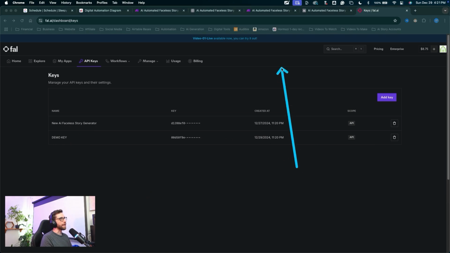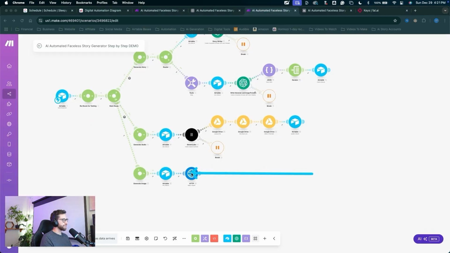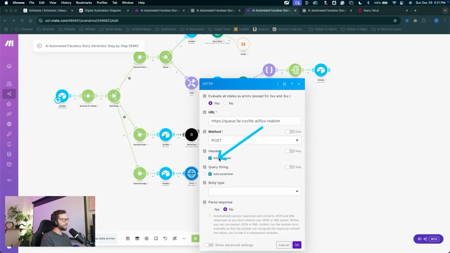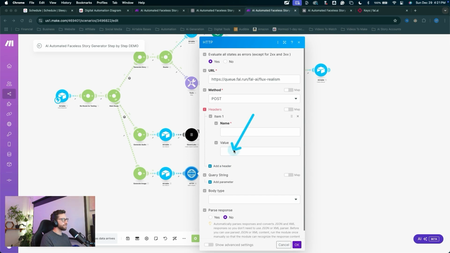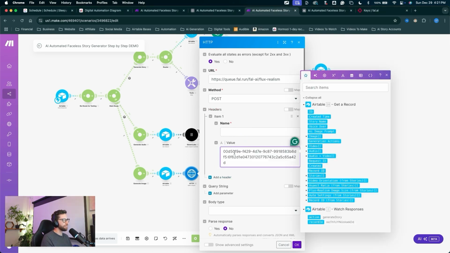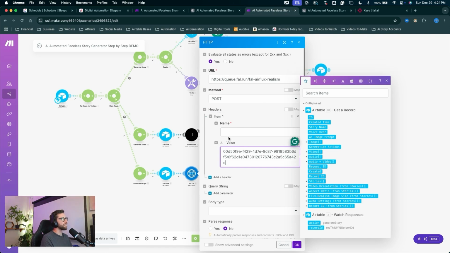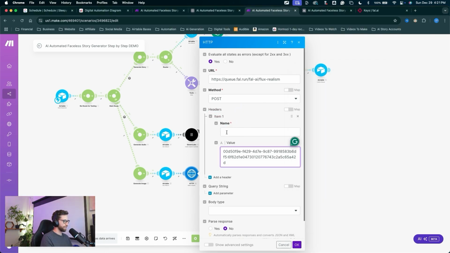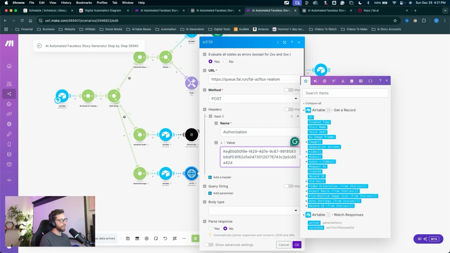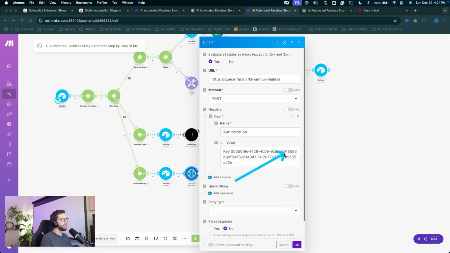I'm going to jump back into Make, come into the HTTP module. We need to add a header, click that button, and in this value field, paste that API key. All right, now you can copy and follow along with what I have here. In this name field, type in authorization, and in the value before the API key, you're going to type in capital KEY space and then your API key.